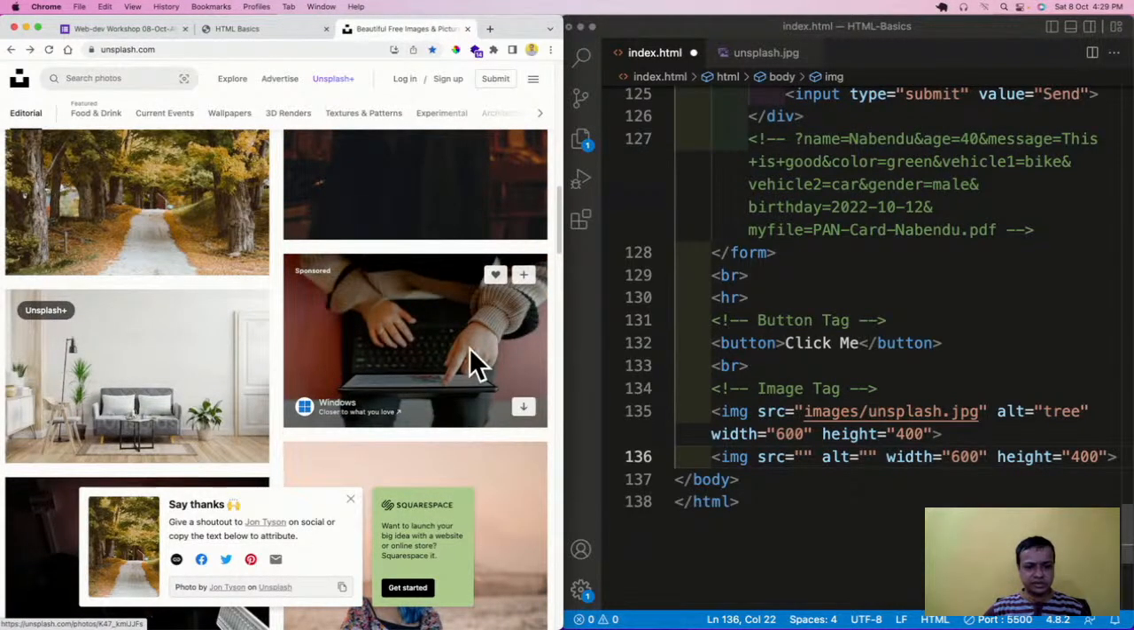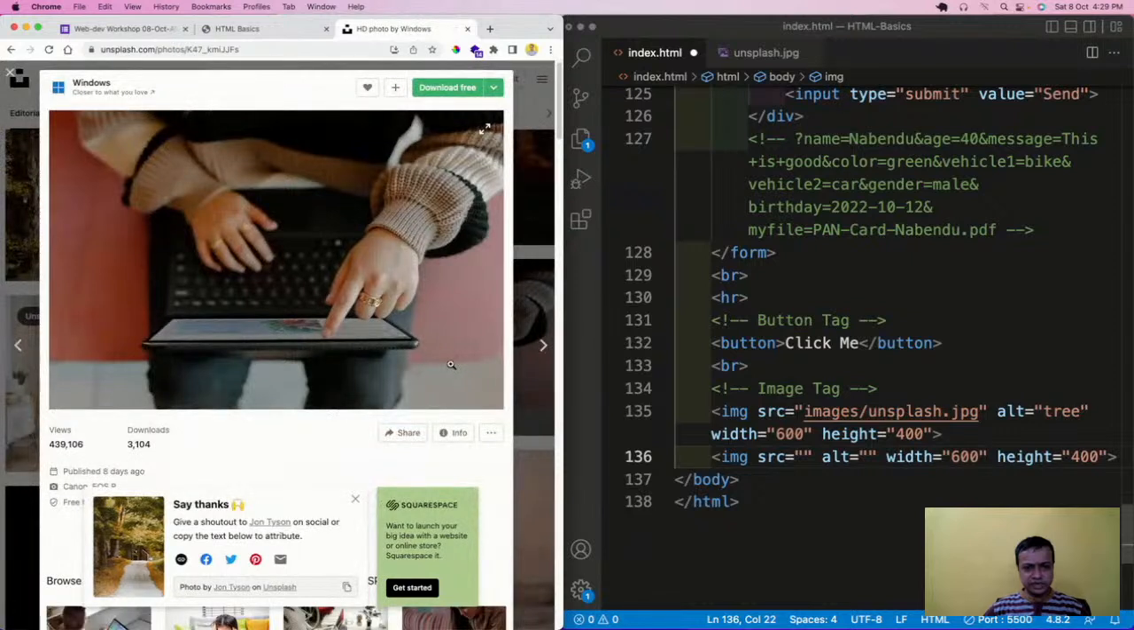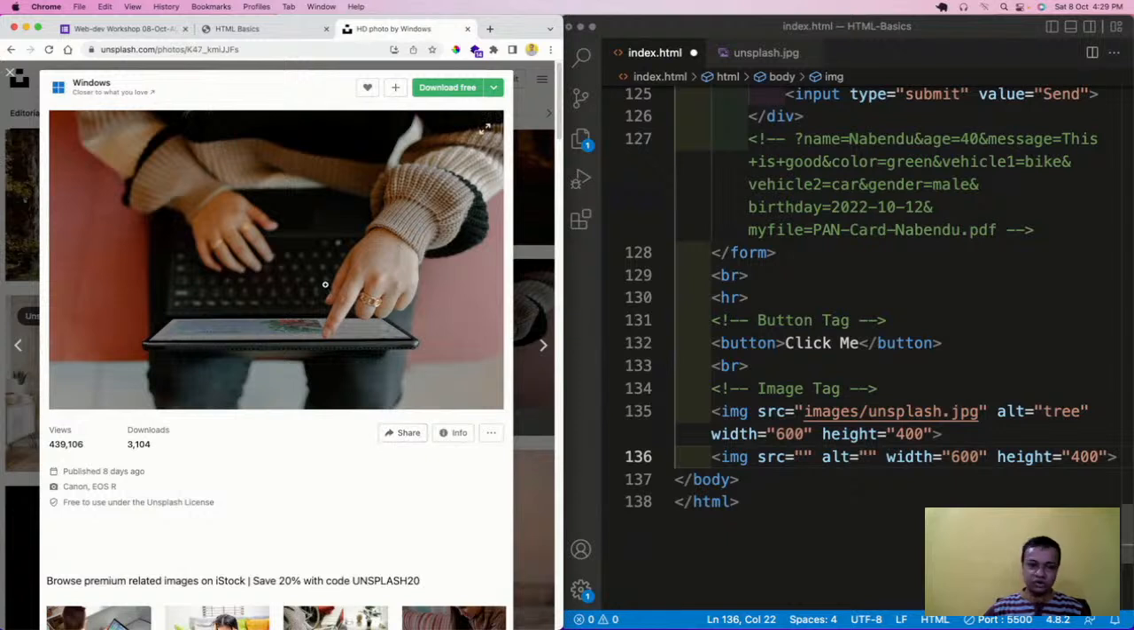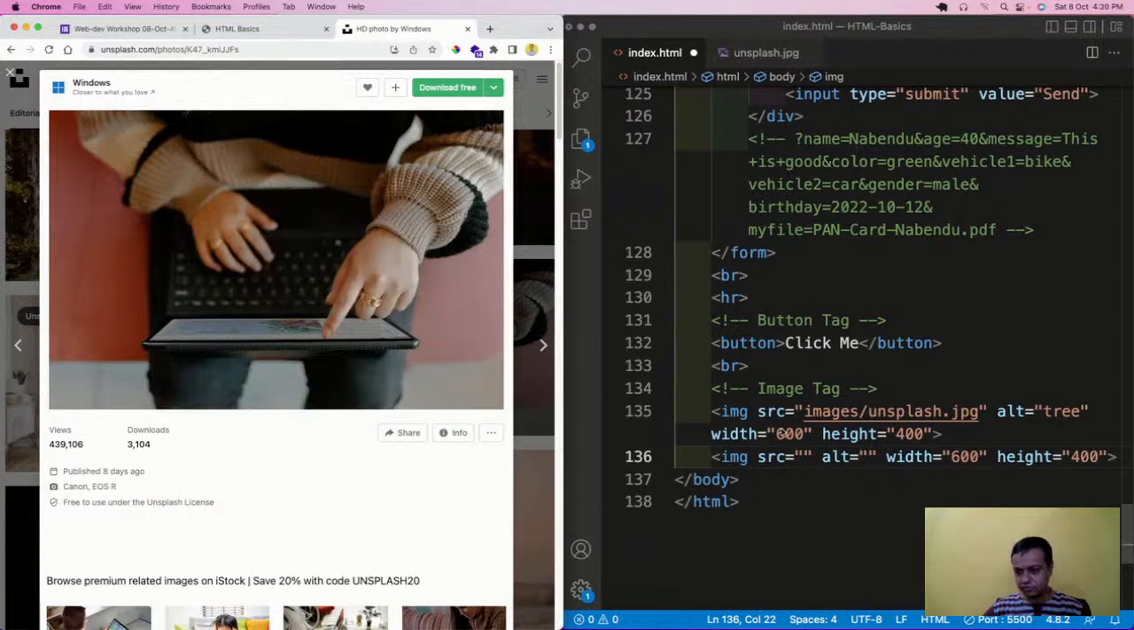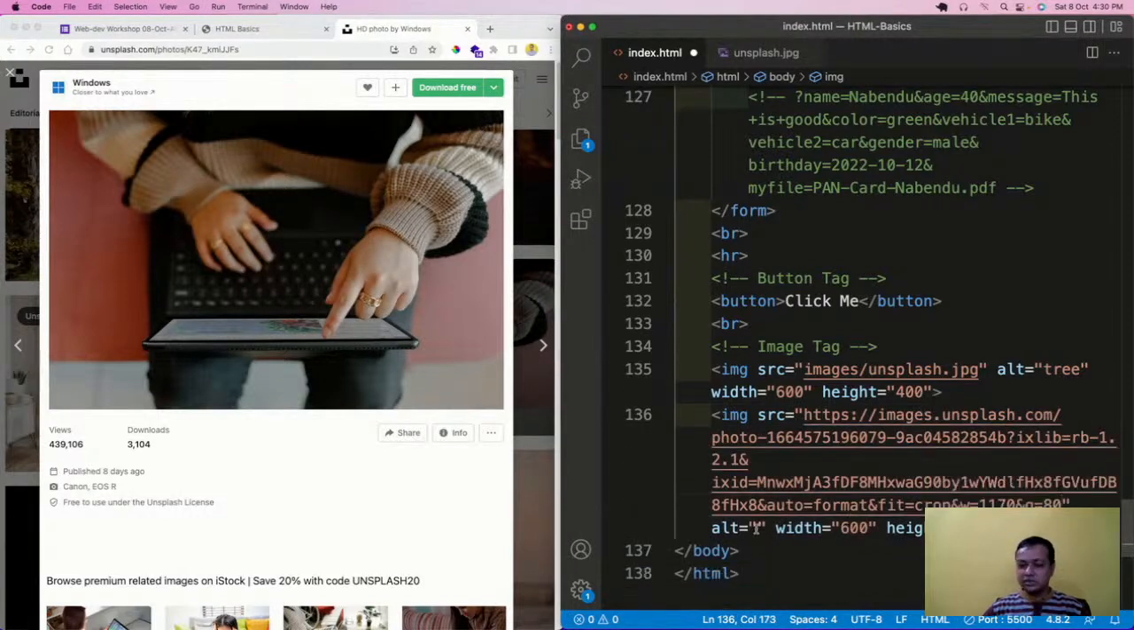I will take this one. And what I'm going to do, I'm going to right click on it. This is something everyone can do on Google also, a lot of people do. I'm going to right click it and copy image address, and I'll come here to source and paste it. Then in alt I'll write laptop, and I'll save it. Now see what will happen.